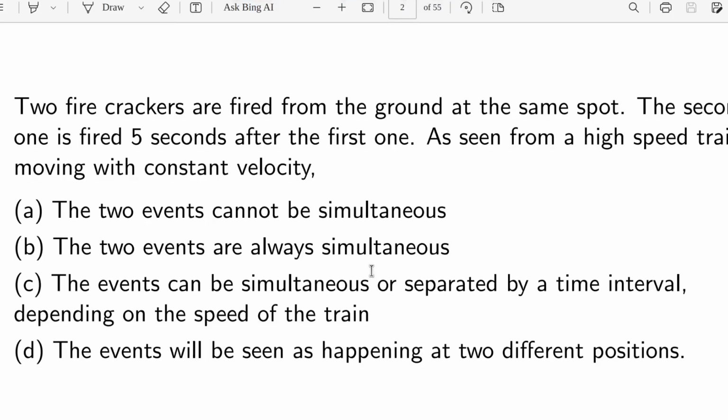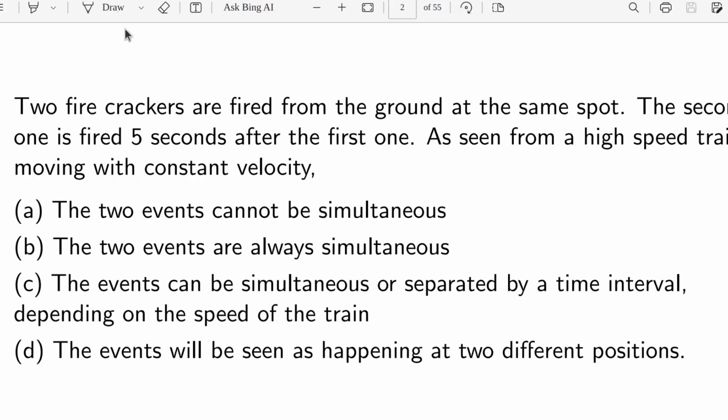I am going to tell the first question again. Two firecrackers are fired from the ground at the same spot. The second one is fired 5 seconds after the first one, as seen from a high-speed train moving with constant velocity. There are four options: the two events cannot be simultaneous; the two events are always simultaneous; the events can be simultaneous or separated by a time interval depending on the speed of the train; and the fourth one is the events will be seen as happening at two different positions.